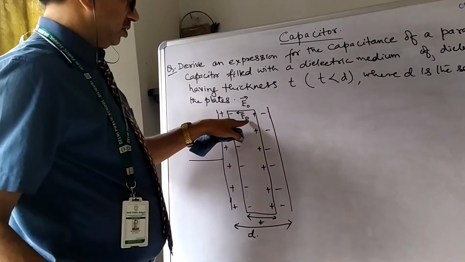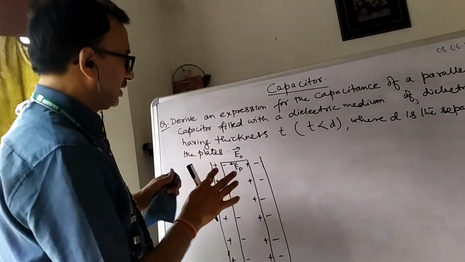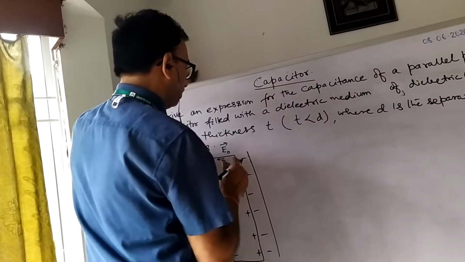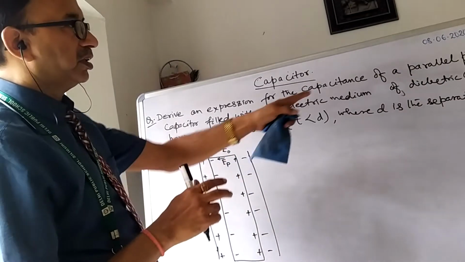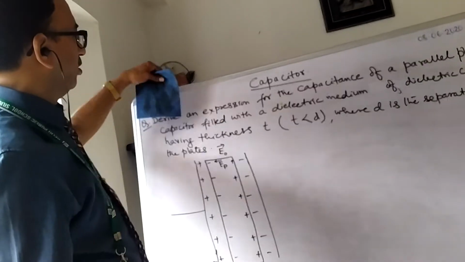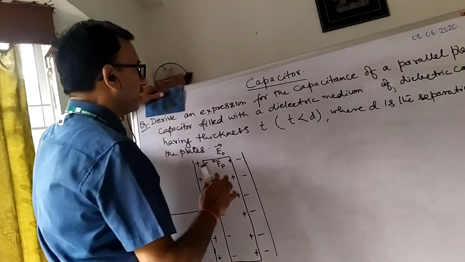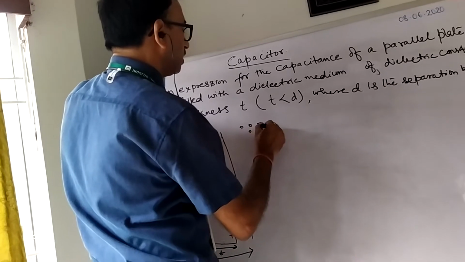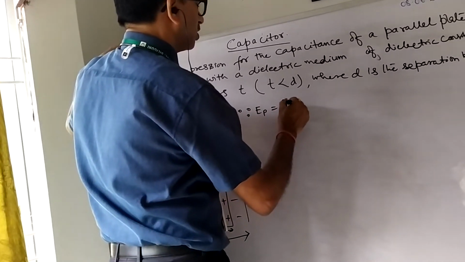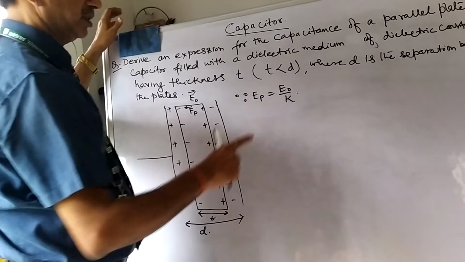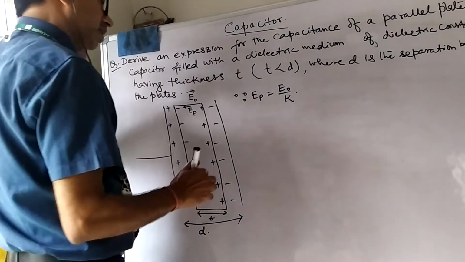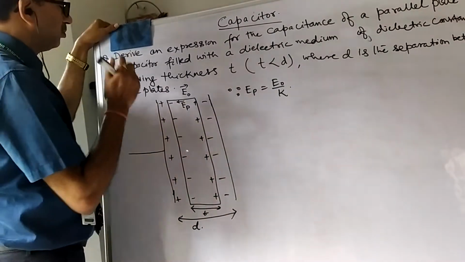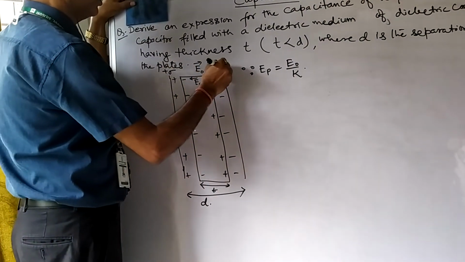Now, when we place any dielectric of dielectric constant K, the field is reduced by the number of times the dielectric constant. So EP equals E naught by K. One thing more, this is plus sigma and this is minus sigma.